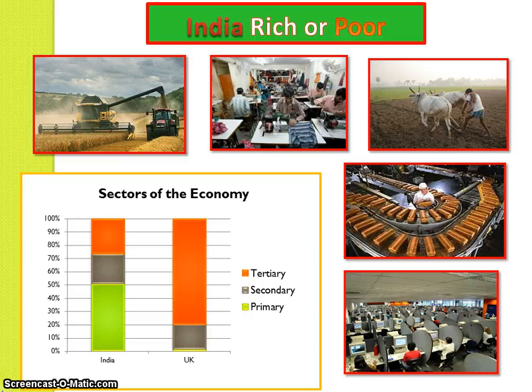Now, look at this. This graph shows the different parts of the economy working in India and the United Kingdom. If you work in primary economy, and that's green on your bar chart, that means you work on the land in farming.